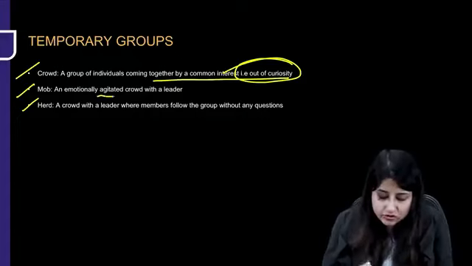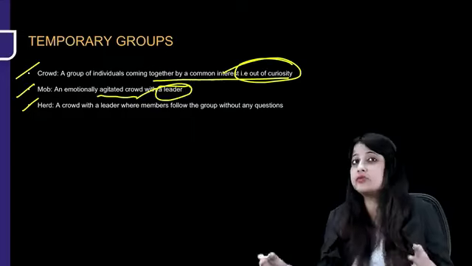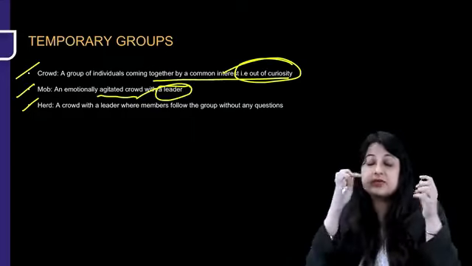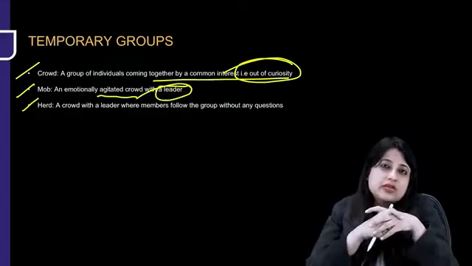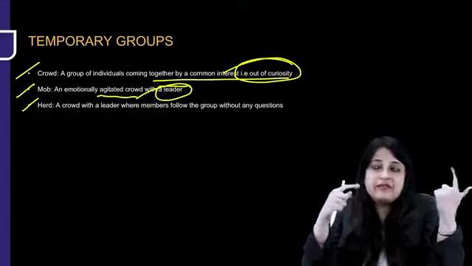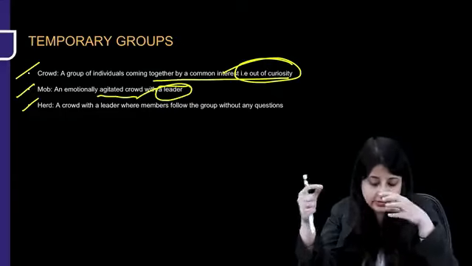Mob is an emotionally agitated crowd with a leader. Please remember, mob has a leader and is emotionally agitated. Like in the emergency, a patient dies. The relative of the patient gets emotionally agitated and also influences the other people there. That is what is mob, and they come to argue with the doctor.